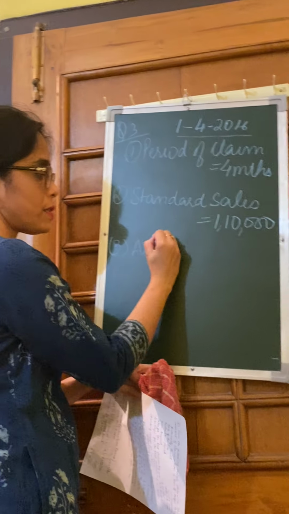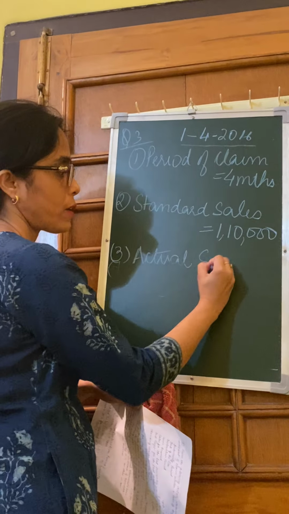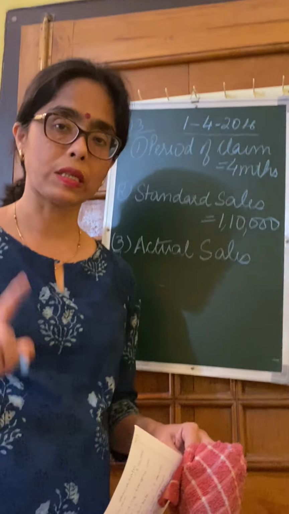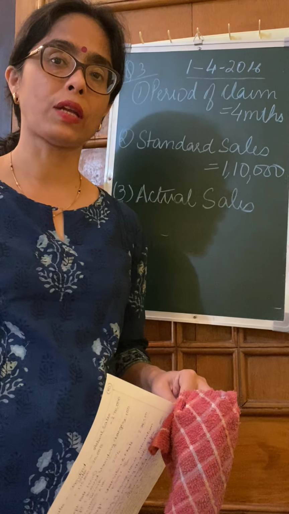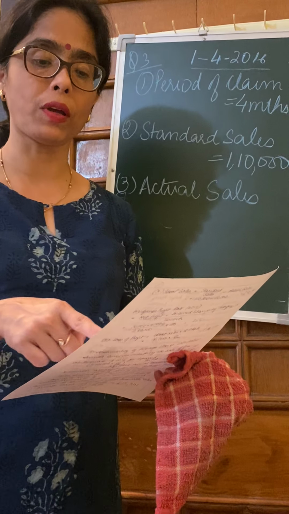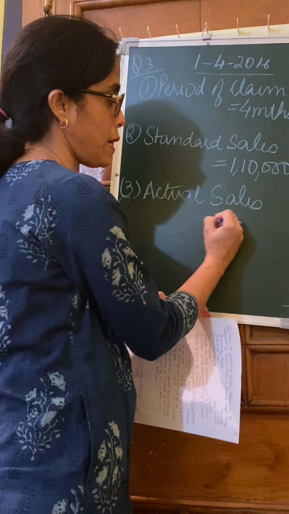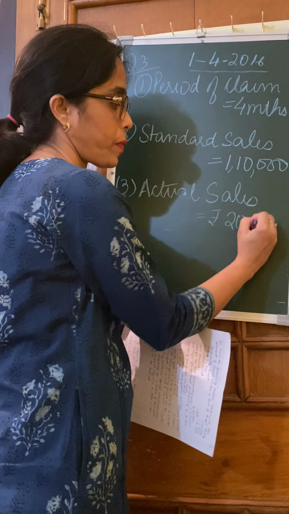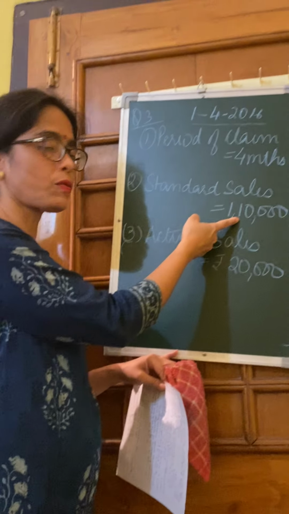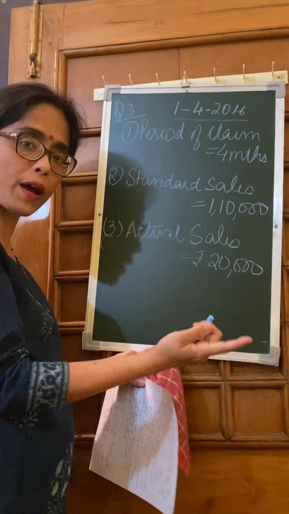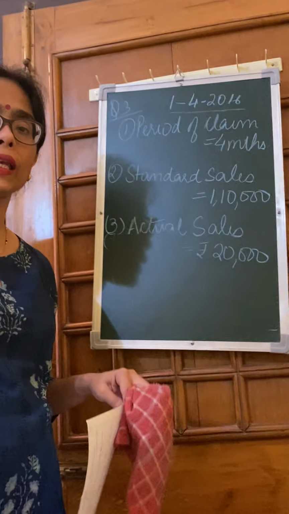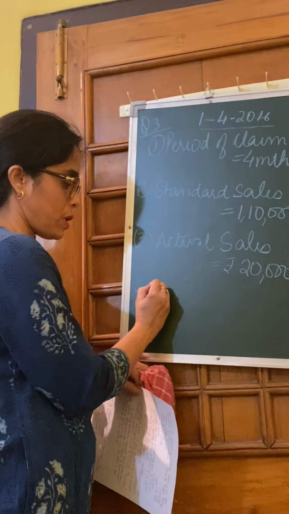Next we have to find number 3: what is the actual sales? Actual sales during the dislocation period, that is 1st of April 2016 to 1st of August 2016. What is the actual sales that has taken place? The sales for the dislocation period is rupees 20,000. So generally the sales would have been 1,10,000 in normal circumstances, but because there was a fire, there was a dislocation. Now actual sales during these 4 months could take place only at the rate of 20,000. So there is a short sales.